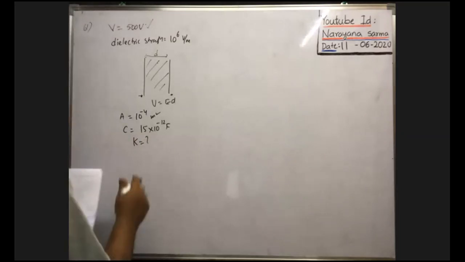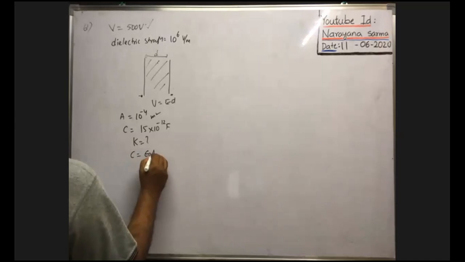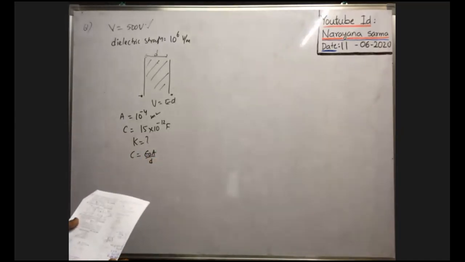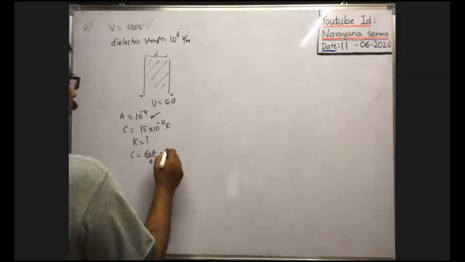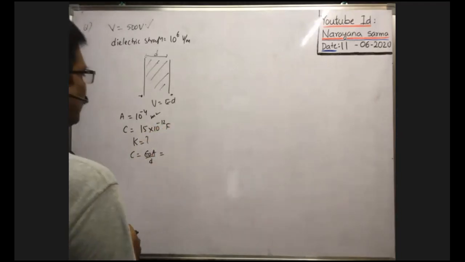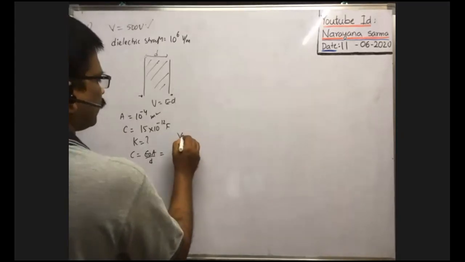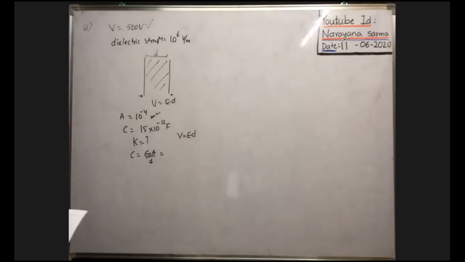Okay, how can we write? C is equal to epsilon naught A by D, because the distance between the two plates is of course not given. What is the relation between C and V? V is equal to E into D, we know that formula. Okay, how can we write here?